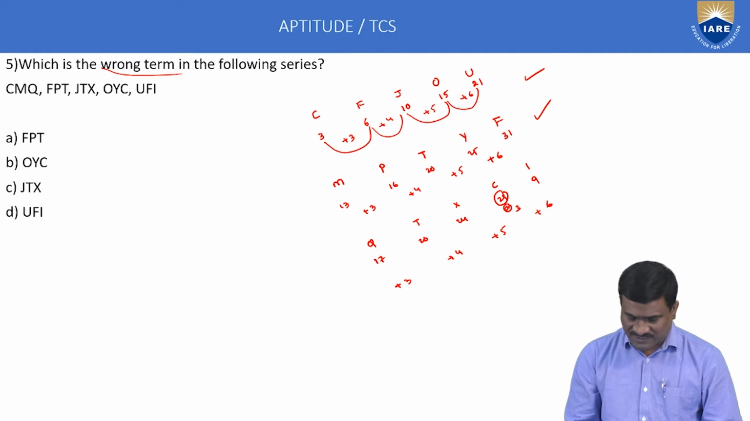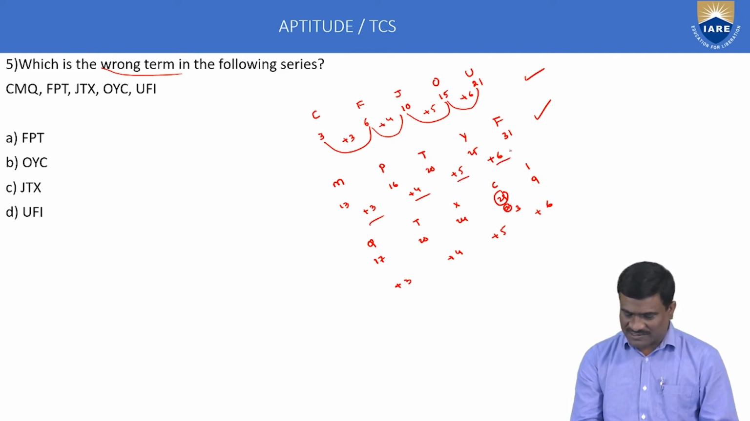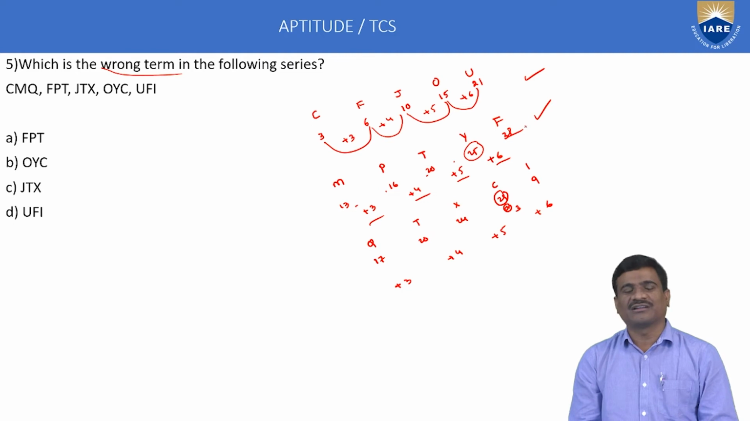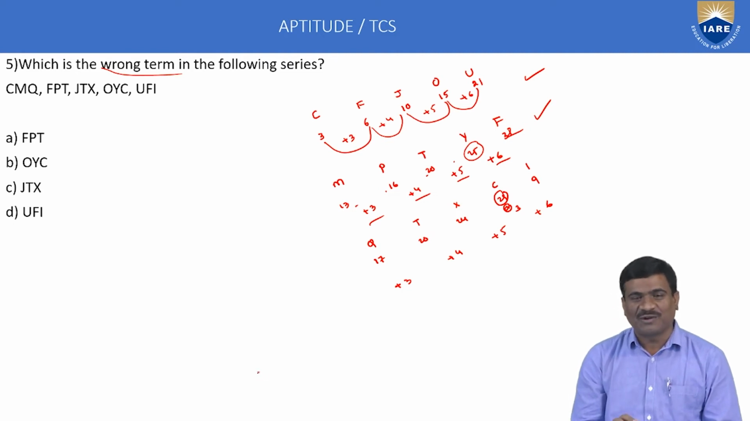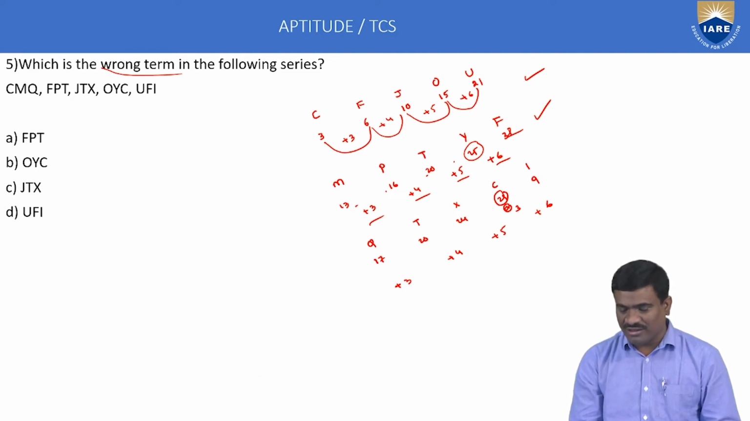Plus 3, plus 4, plus 5, plus 6. 13 plus 3, plus 4, plus 5. I think F is number 32, not 32, 31. F is number 32, not 31.